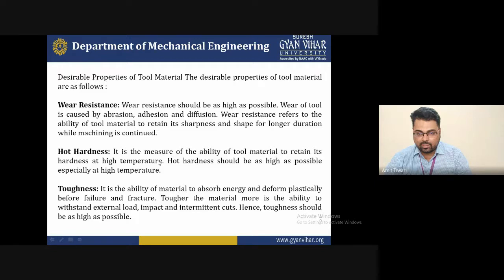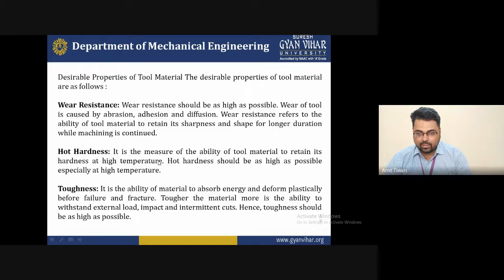Now, second, toughness. Obviously, toughness is very important because the tool must absorb a lot of energy and deform plastically without any failure. So it prevents material deformation while various forces act on that particular tool material.